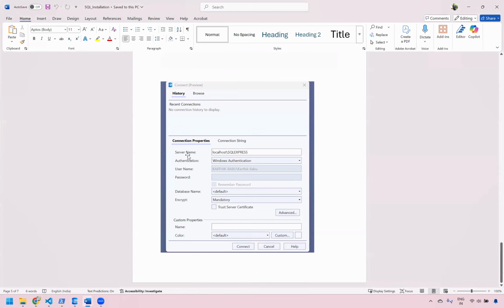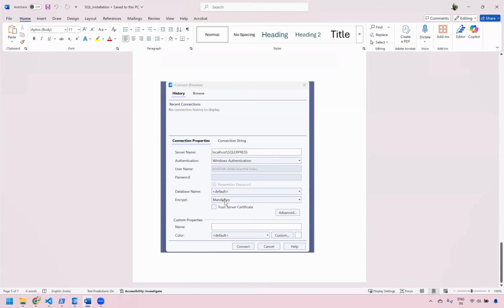In this window, enter the server name as localhost, as you are seeing here, because your SQL Server is running on your machine and your machine is called localhost. Then a backward slash, and in caps, you give SQLEXPRESS as the name of the application. Then let your authentication be the default, Windows authentication, and in the encryption, by default it will be mandatory.